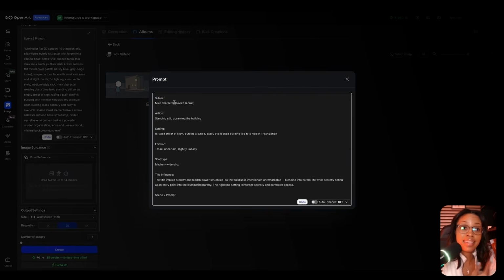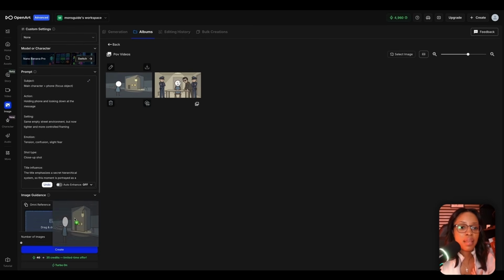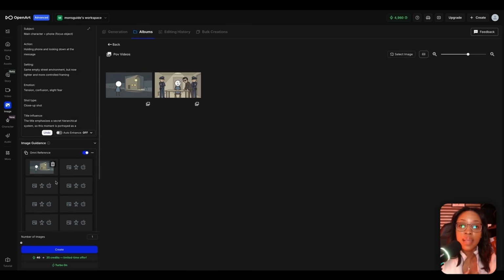Now, this time when you generate the second one on Nano Banana, what I like to do is actually put the previous image as a reference. So that way it tends to stick to the same style. And then actually, as I keep building up images, I keep using them as references until I have maybe about 5 images. So it keeps that style and it understands, okay, this is my character. This is what I'm going for. So again, with this, I'm going to go ahead and click create so it can generate the image for me.